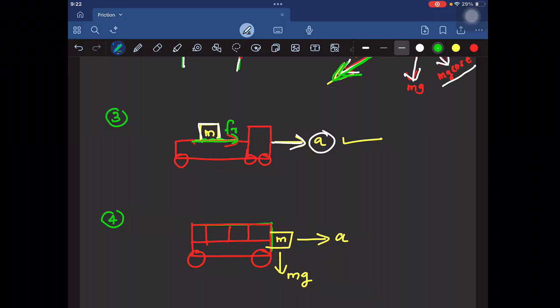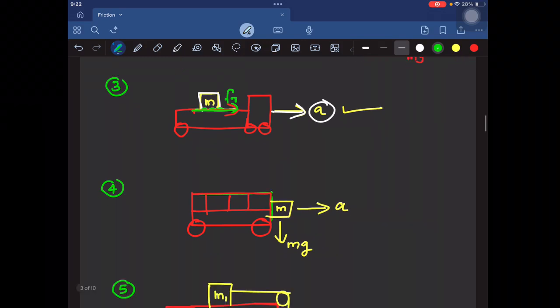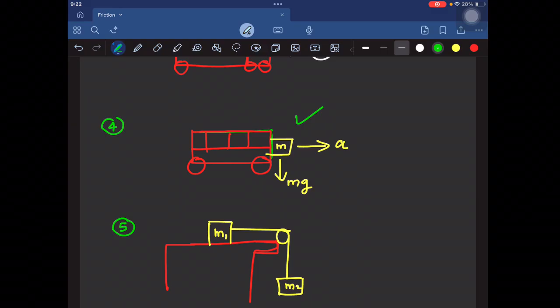So what is stopping it from falling? Downward there is a gravitational force, so the body must fall. What is stopping this body from falling? That is actually the frictional force acting on this surface. So here friction acts in this direction. Okay, this will be the force.